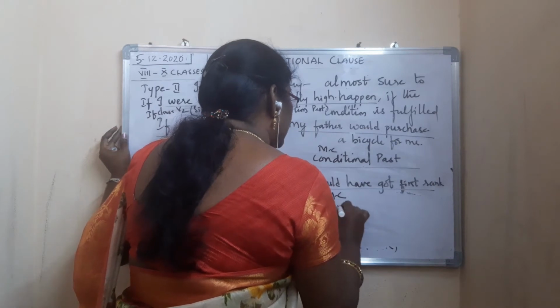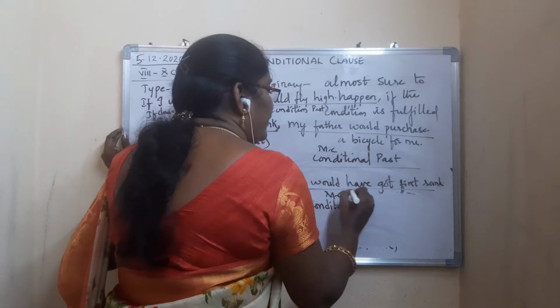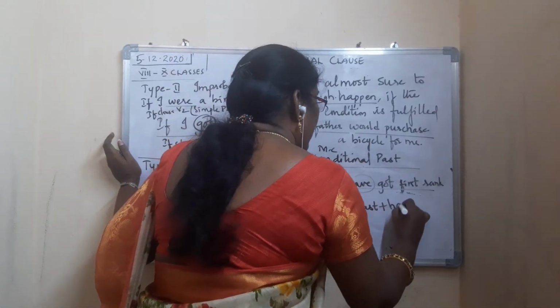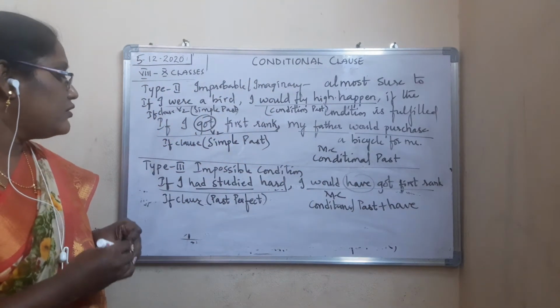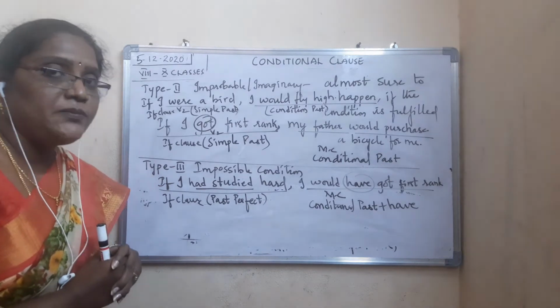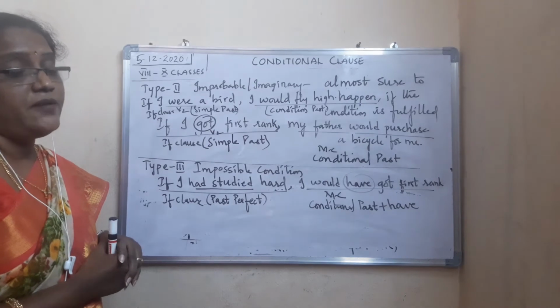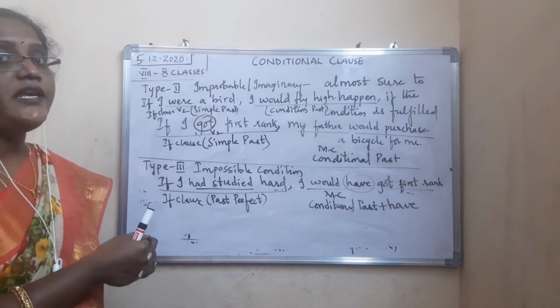Extra, what do we have here? Conditional past as it is. Here would. Extra, what did we get? Have. So conditional past plus have, you can write. Now see here. Impossible condition. What is impossible condition? Impossible condition can be called an unreal condition, because unless you put in your effort, you will not succeed in anything.